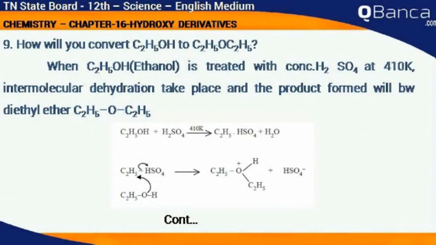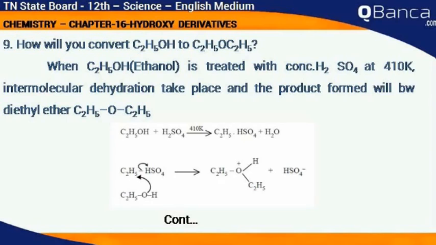How will you convert C2H5OH to C2H5OC2H5? When C2H5OH, ethanol, is treated with concentrated H2SO4 at 410 K, intermolecular dehydration takes place and the product formed will be diethyl ether, C2H5OC2H5.